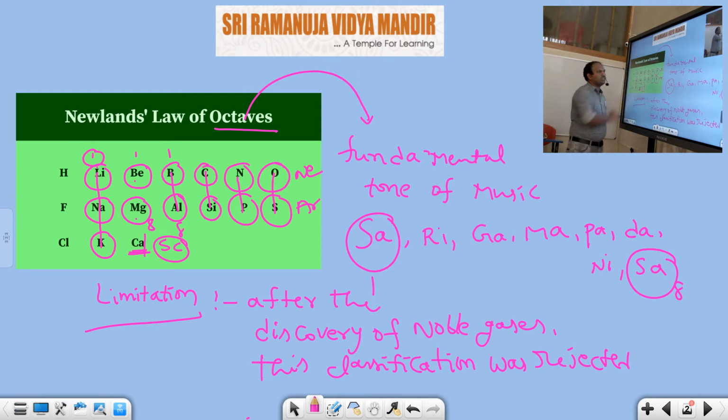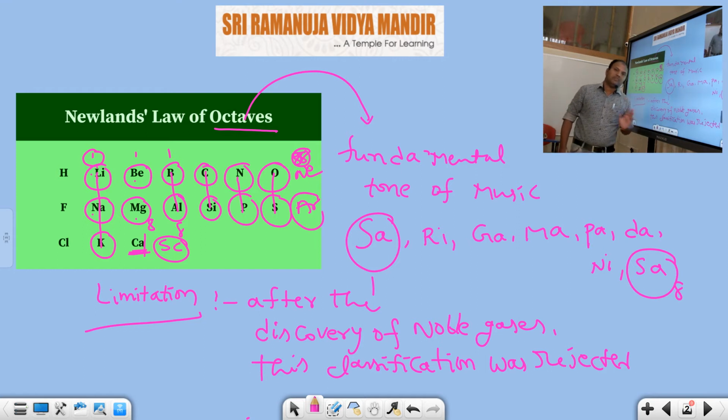First one, you should give the numbering for this one. What will happen? 1, 2, 3, 4, 5, 6, and this gets the eighth one. This is the eighth one. That means these properties and these properties are dissimilar with each other. Understood or not? That's why after the discovery of noble gases, this classification has no importance, no significance. I hope you understood this concept.